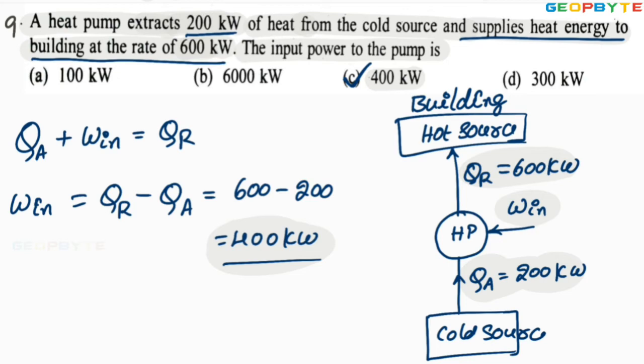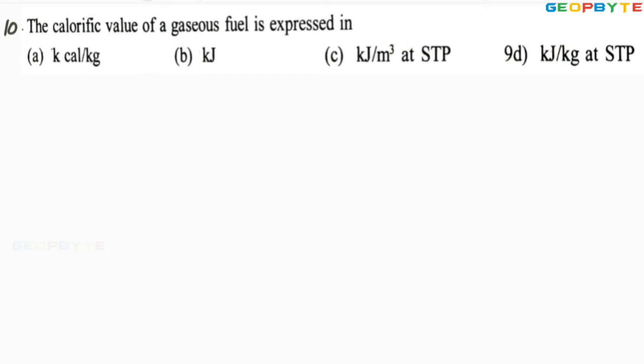Let us take another problem. Look at the 10th problem. The calorific value of gaseous fuels is expressed... Gaseous fuel is measured in terms of meter cube. Therefore, the energy released by a meter cube of gas is the calorific value. The energy released may be in kilojoules. Meter cube is the unit of volume. Therefore, kilojoules per meter cube at STP is the calorific value of gaseous fuels. Therefore, option C is absolutely correct.